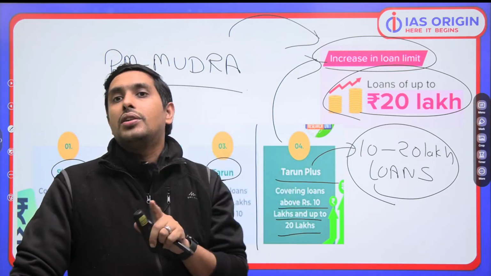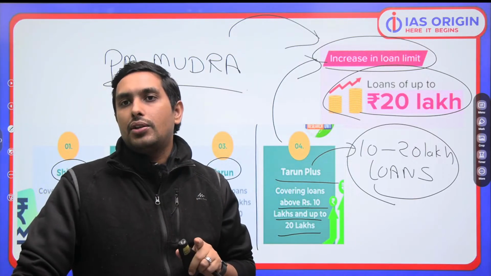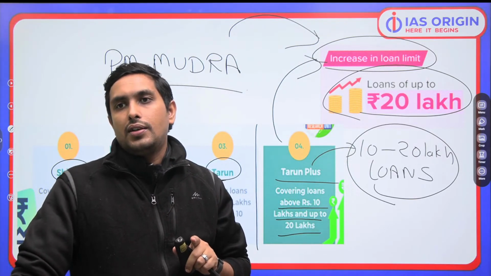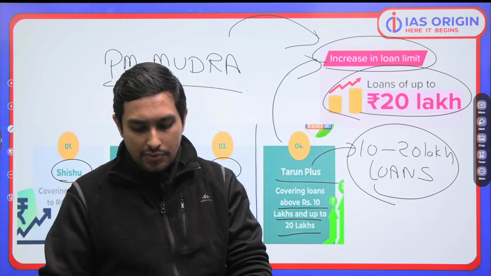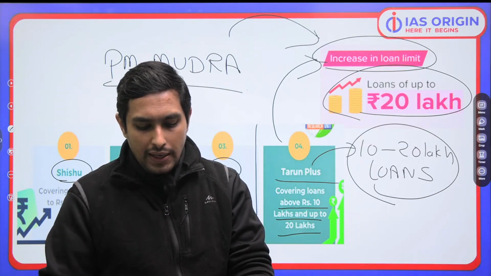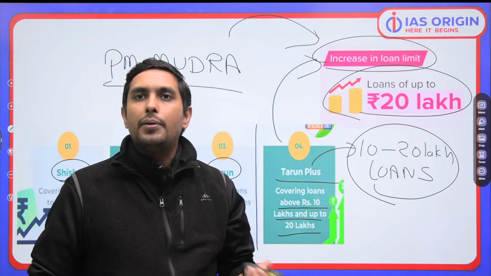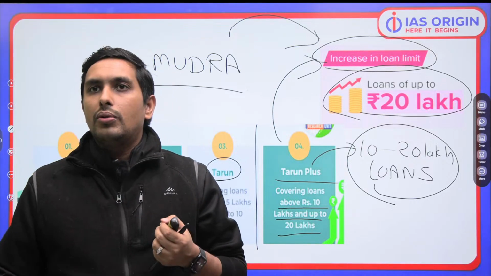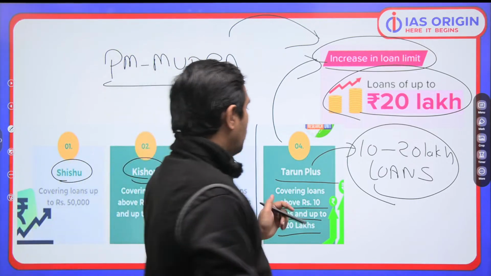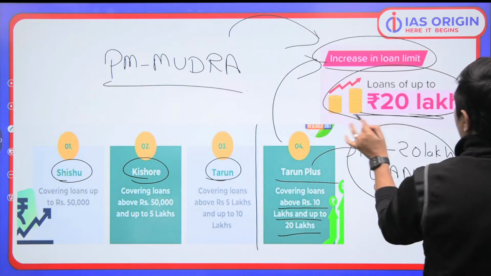This direct question can be there in your examination and you have to answer that. So, ये बहुत important है. मतलब at times a question comes, ना, कि PM Mudra में upper limit क्या है? What is the upper limit of the loans? So, you have to understand that the previous limit was 10 lakh, no doubt. But now, the new limit is 20 lakhs.